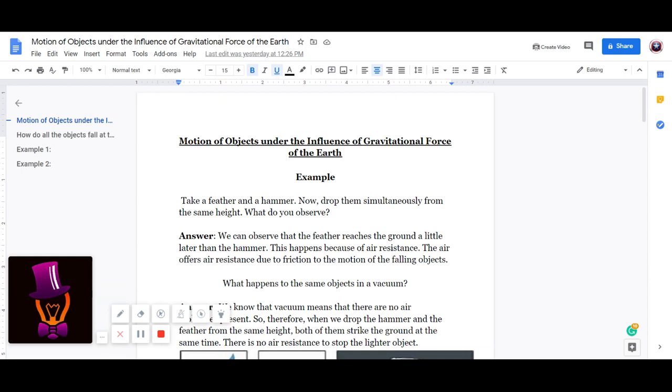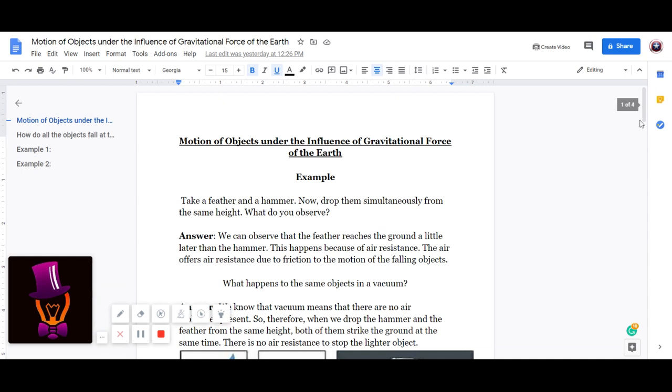This happens because of air resistance. The air offers resistance due to friction to the motion of the falling objects. So basically there is friction between the object and the air, which slows down the lighter object more than the heavier object. Therefore, the lighter object falls much slower than the heavier object.